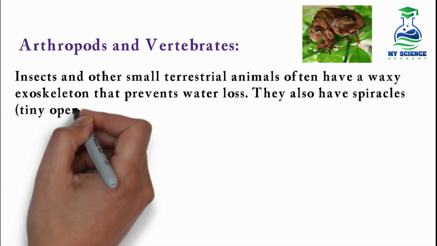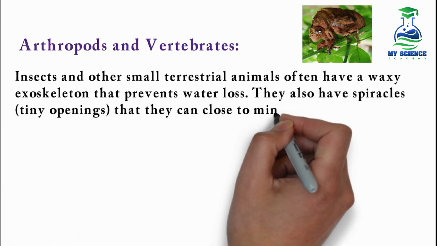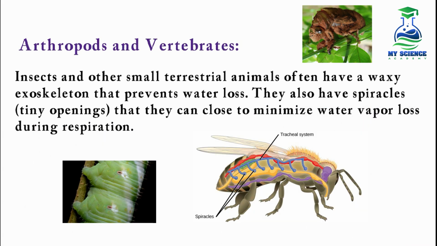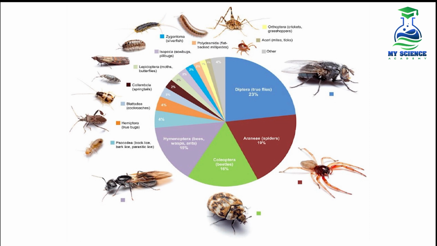They also have spiracles that they can close to minimize water vapor loss during respiration. Here in this diagram you can see spiracles. Here you can see different types of arthropods which have a waxy exoskeleton outside of their bodies that helps to prevent the water loss.